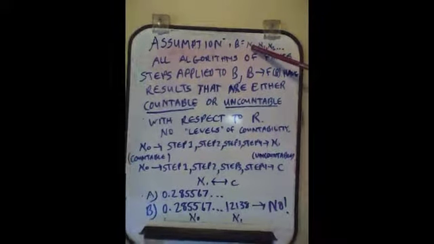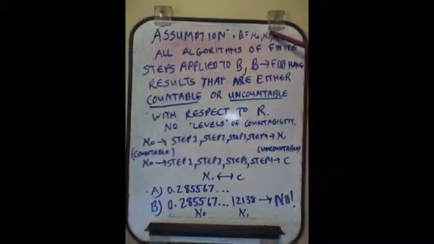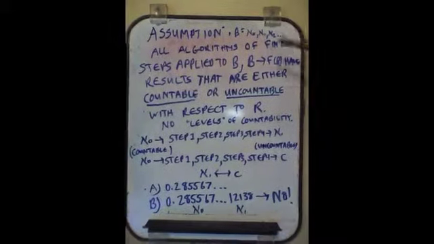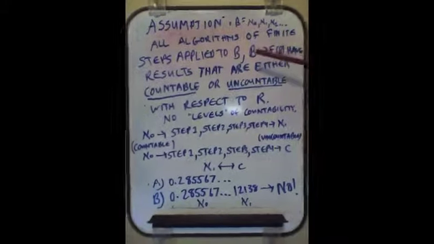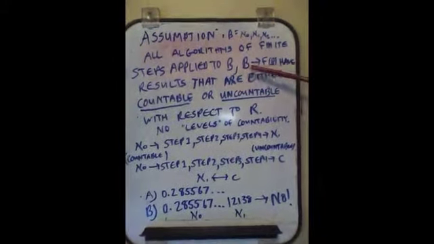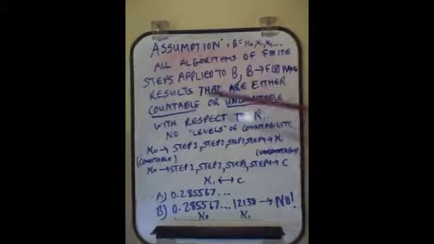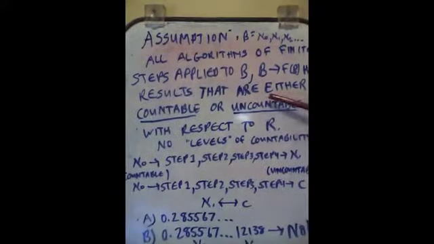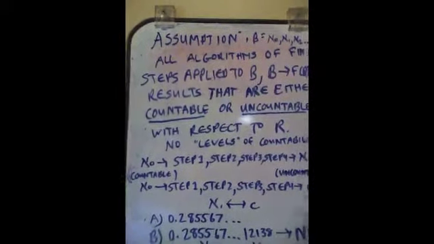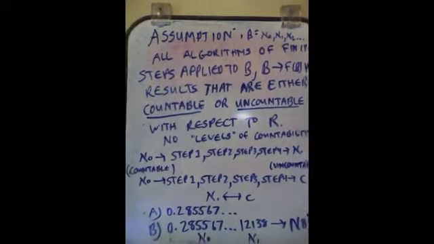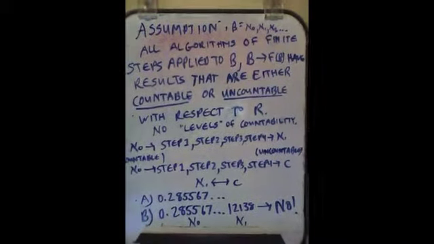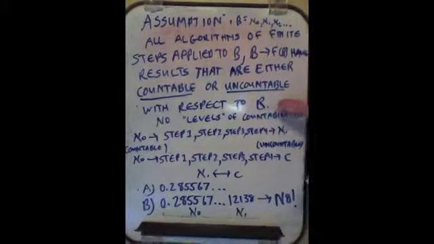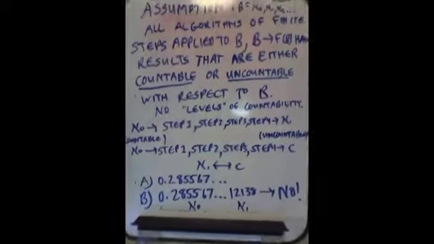So my assumption is that all algorithms of finite steps applied to B, where B can be within the Aleph Nought system of countability, within the Aleph 1 system of countability, or the Aleph 2 system of countability, and so forth, however many levels of countability we have, such that B becomes f of B, have results that are either countable or uncountable with respect to B. Pardon me, this should have been a B. Let me change that. Okay, not with respect to real numbers necessarily, but with respect to B.